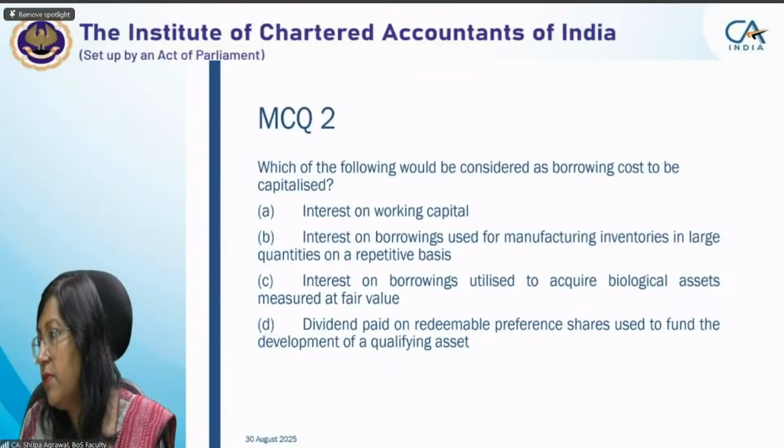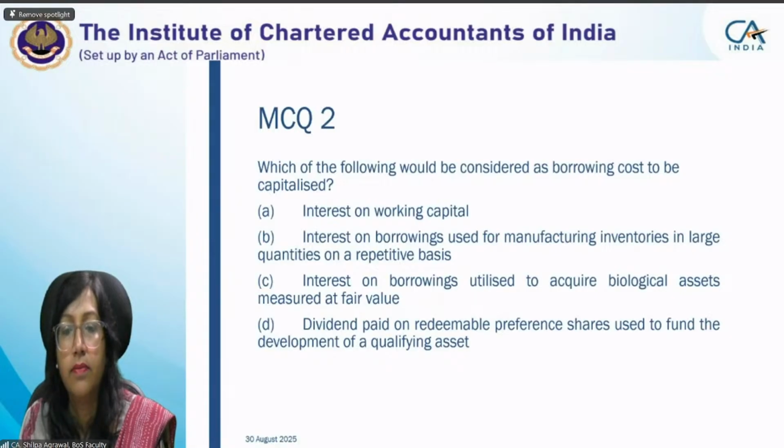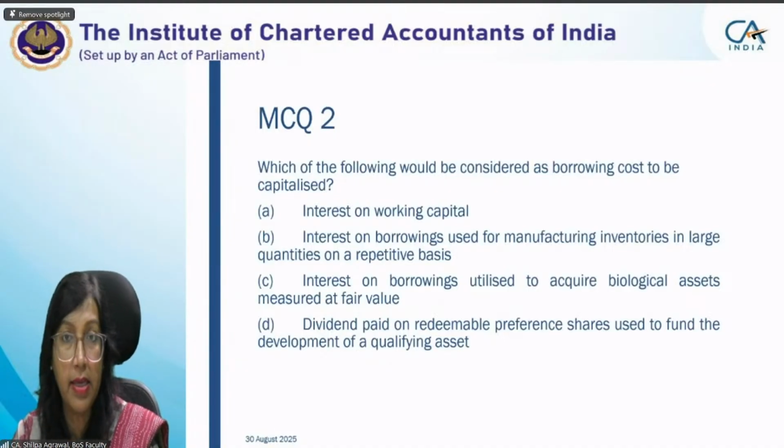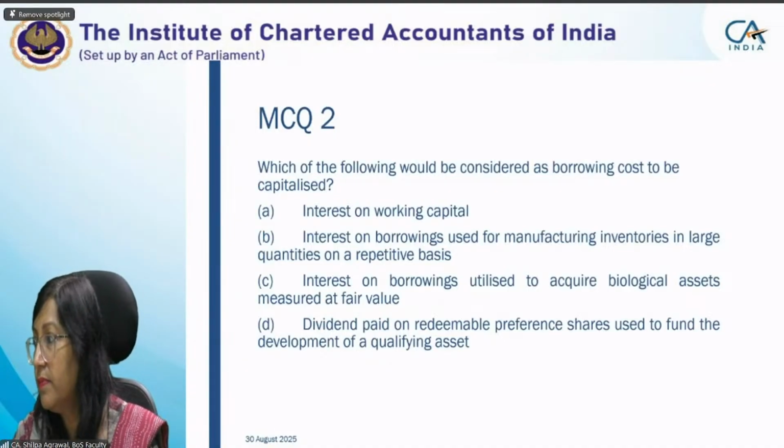Okay, I was waiting for Saurav's reply. Saurav has not given me the reply. Waiting for Saurav.